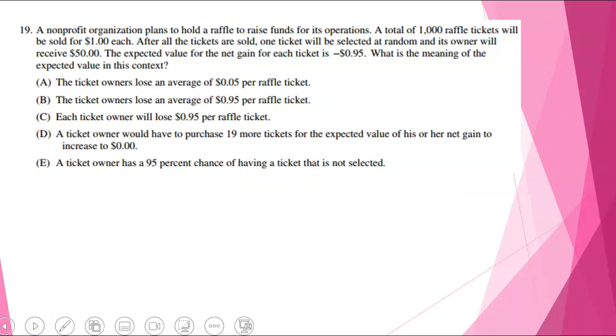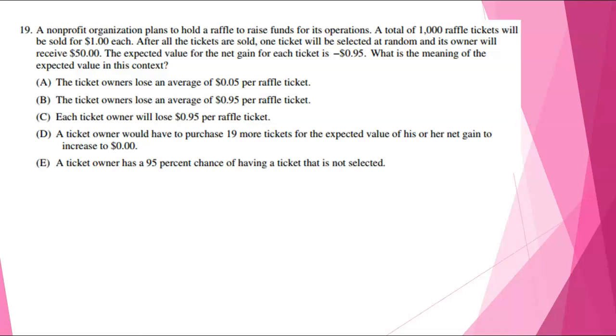For 19, a nonprofit organization plans to hold a raffle to raise funds for its operations. A total of 1,000 raffle tickets will be sold for $1 each. After all tickets are sold, one ticket will be selected at random and its owner will receive $50. The expected value for the net gain for each ticket is 95 cents. What is the meaning of the expected value in this context?